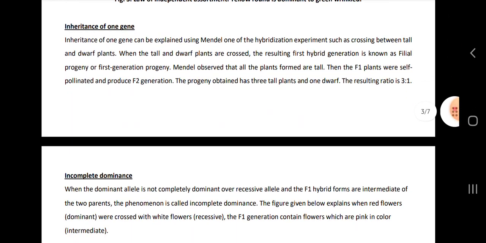Then inheritance of one gene. Inheritance of one gene can be explained using one of Mendel's hybridization experiments, such as crossing between tall and dwarf plant. When tall and dwarf plants are crossed, the resulting F1 generation are all tall, and when F1 is selfed and produces F2 generation, the progeny are 3 tall and 1 dwarf, resulting in 3:1 ratio.